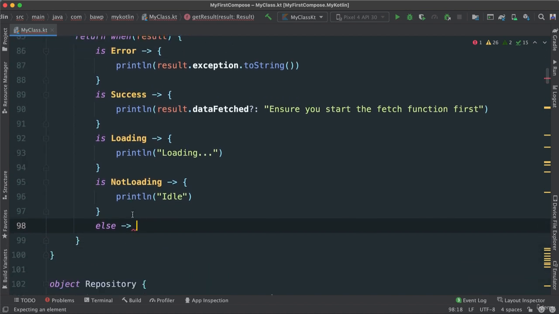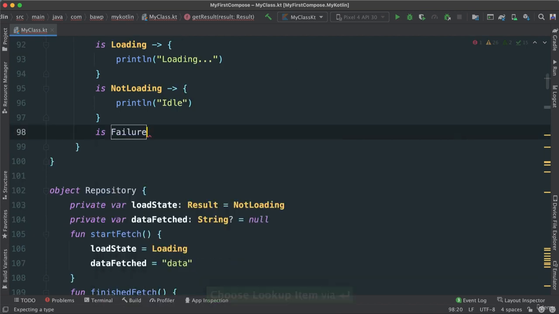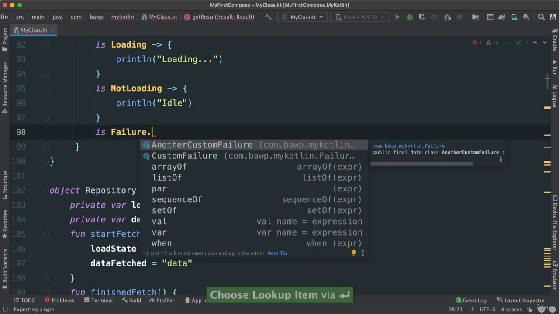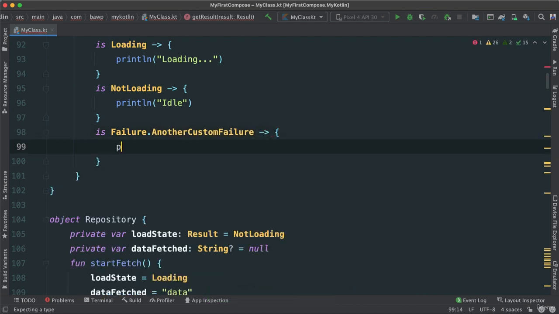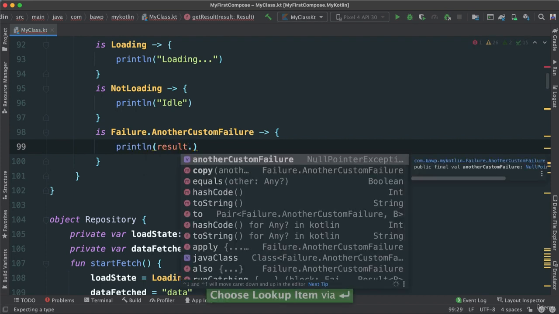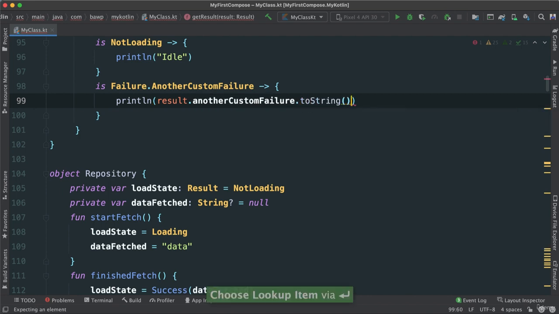So I can just go ahead and get rid of this and say is Failure, let's say is Failure.AnotherCustomFailure as such. If that's the case, I'm going to println, say loadState.anotherCustomFailure, and then I can say toString like this.